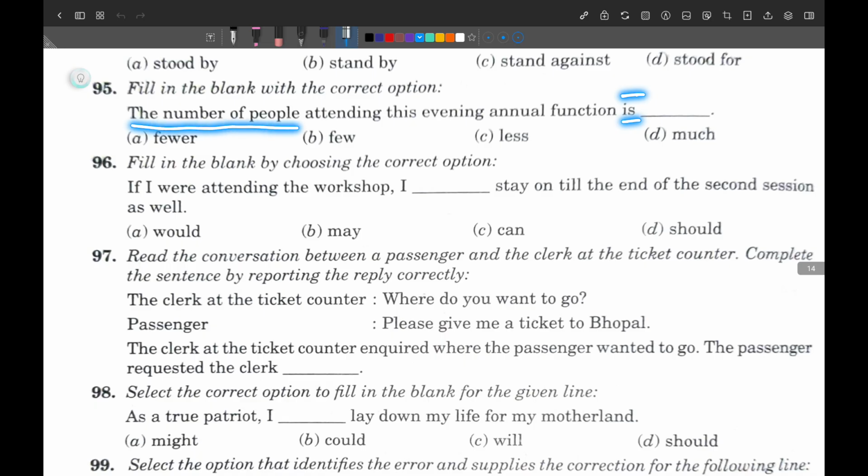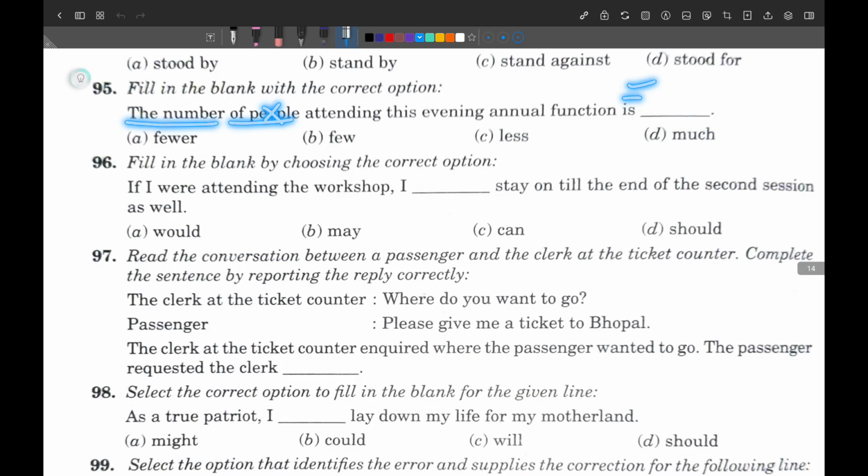In the number of people, if we talk about the people, then it must be are, because a plural word is used, people. But here you have is, and that is why you are not talking about the people here, you are talking about the number. Got it? Understood? If you are talking about the number here, then you can use is. If you talk about the people, you cannot use the verb is. I think you understood till here. Now we are moving to our correct answer.